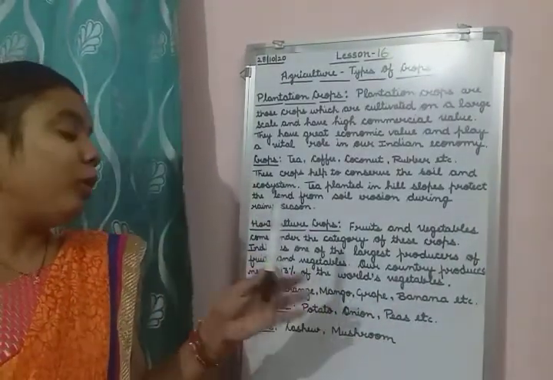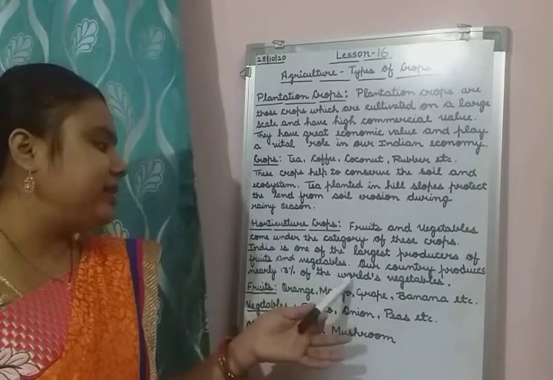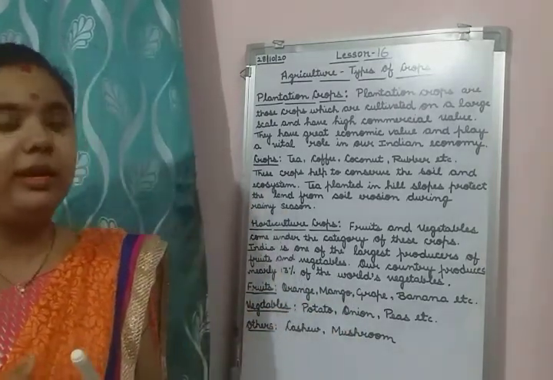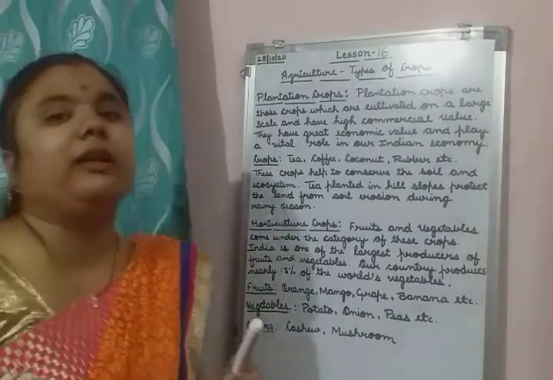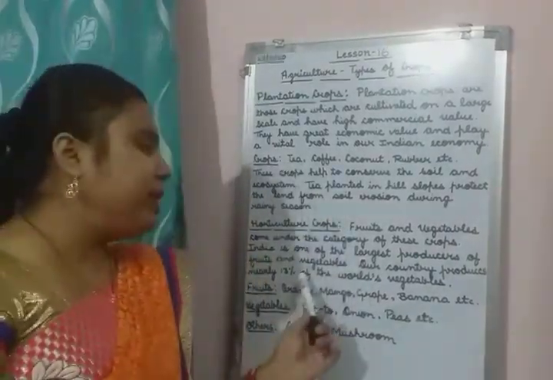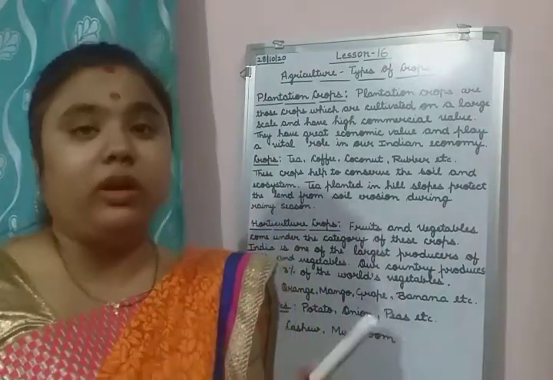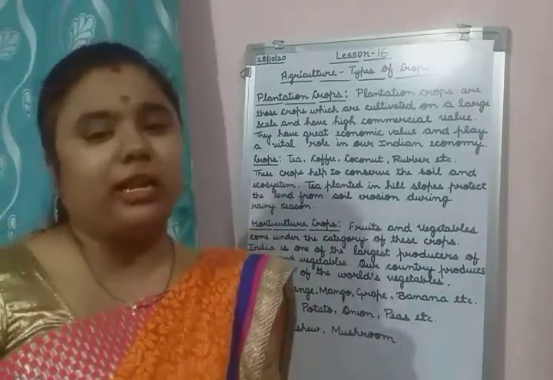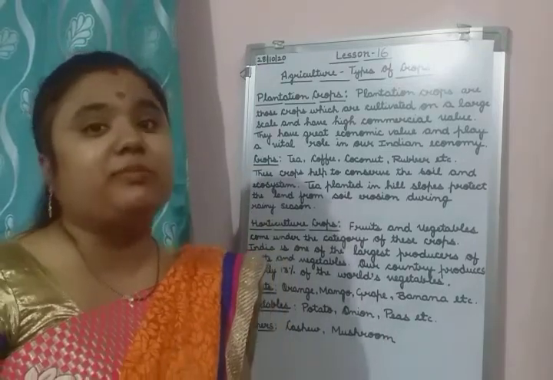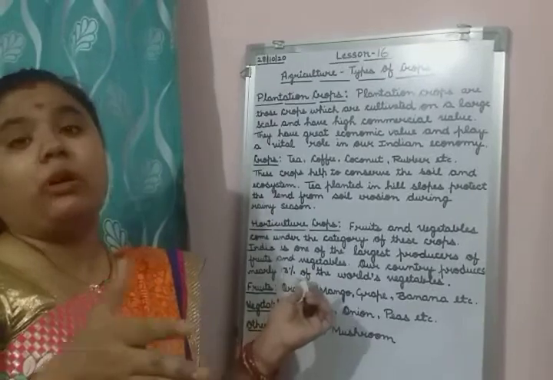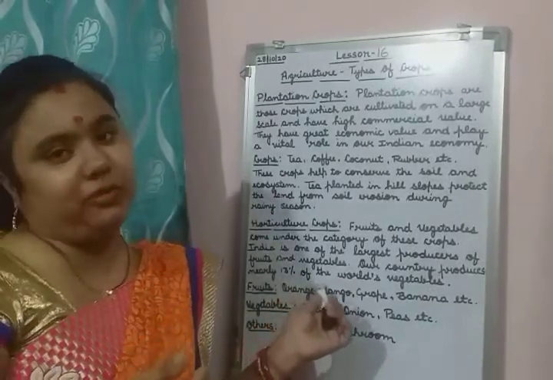Many countries are producing vegetables, but among all those countries, India produces the maximum, 13% of the world's vegetables.